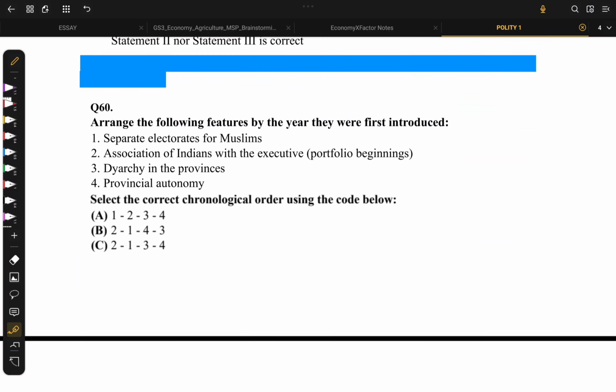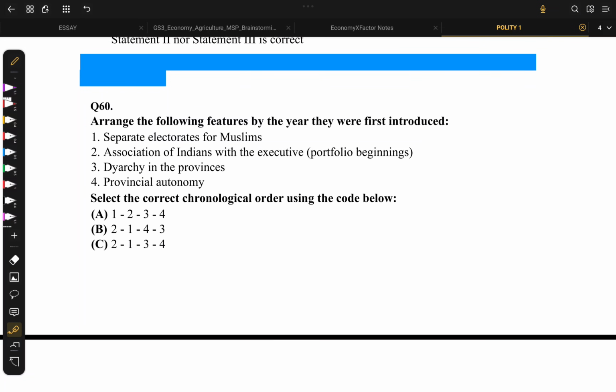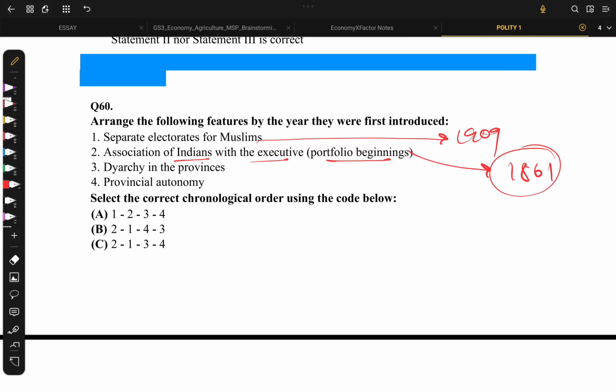Moving on to the last question of the day, question 60. Arrange the following features by the year they were introduced first. Separate electorate for Muslims, we know it's Council Act 1909. Association of Indians with executive portfolio begins, it was 1861.